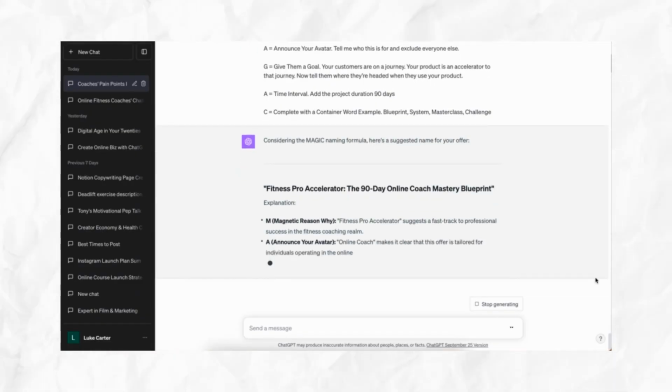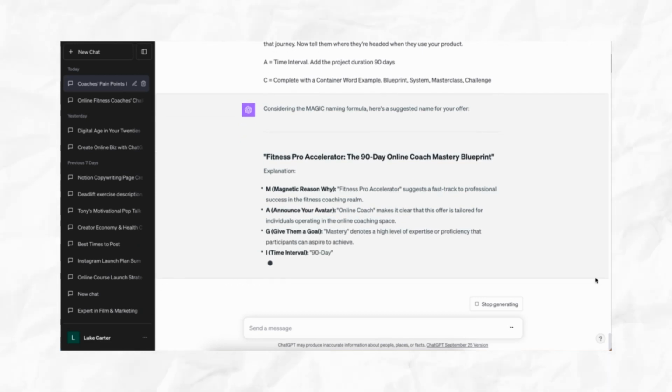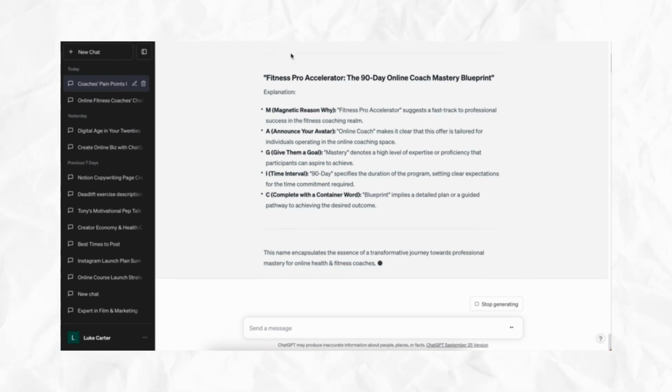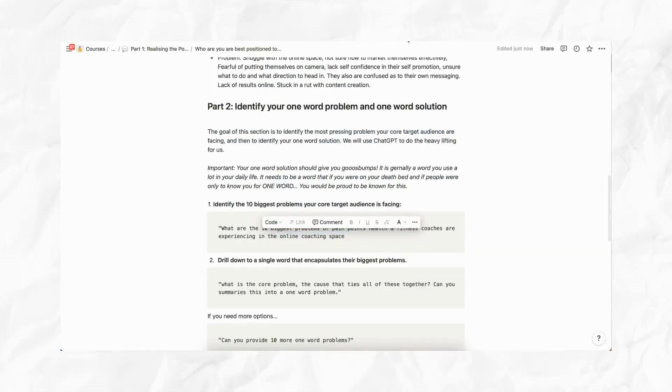Fitness Pro Accelerator, the 90-day online coach mastery blueprint. Not bad. Let's ask ChatGPT to create some more options just in case we were not happy with that first one. All right, that's pretty cool. We can choose one of those. We can chop and change the main headline to the sub headline, but generally you're going to have a pretty awesome name and you're going to have a load of ammo and research to move on to the next phase where we'll be talking about marketing.